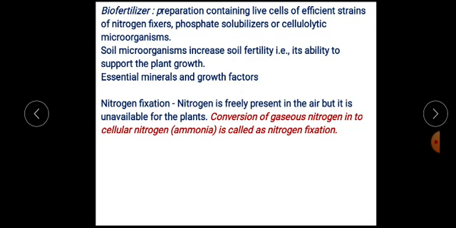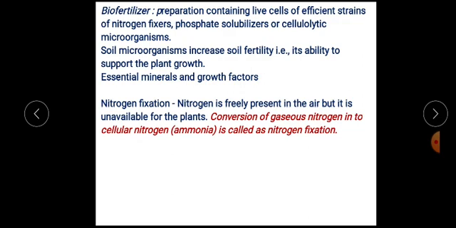Cellular nitrogen means the form of nitrogen which can be utilized by plants. Gaseous nitrogen cannot be utilized by plants. Cellular nitrogen is utilized by plants, that is present in the form of ammonia. So conversion of gaseous nitrogen into cellular nitrogen, that is ammonia, is called nitrogen fixation.